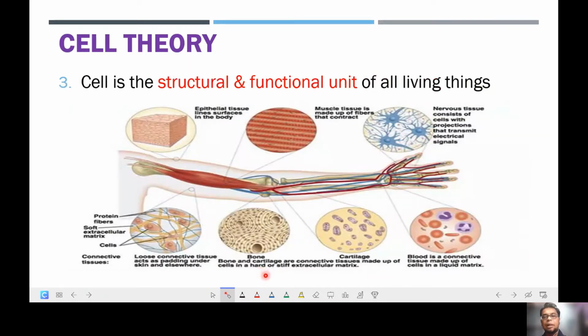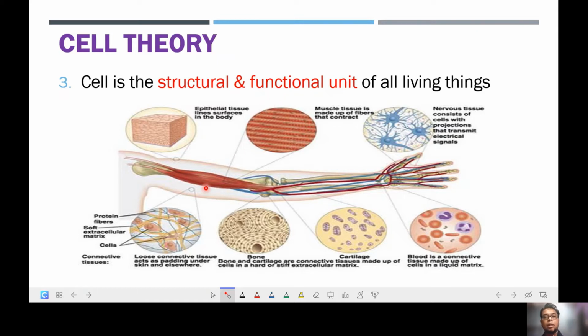And principle number 3, the cell theory stated that the cell is the structural and the functional unit of all living things. When we say that the cell is the structural unit, it means that the cell is the one that builds part of the body. And when we say that the cell is the functional unit, that means that the cell is the factor that causes part of the body to be able to function.